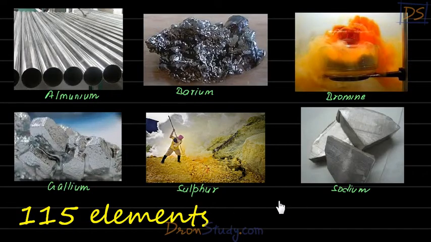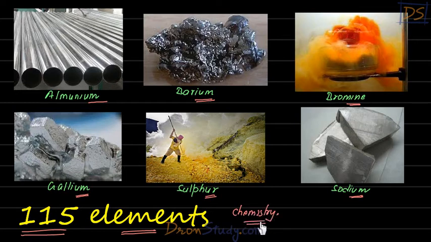Now, students, look at this photograph. This is aluminum. This is barium. This is bromine. This gas is bromine. This shiny substance is sodium. This yellow substance is sulfur. This very shiny substance is gallium. Like this, students, in total there are 115 elements found in the universe. And one of the important jobs we need to do while studying chemistry is to study the properties of all these elements.